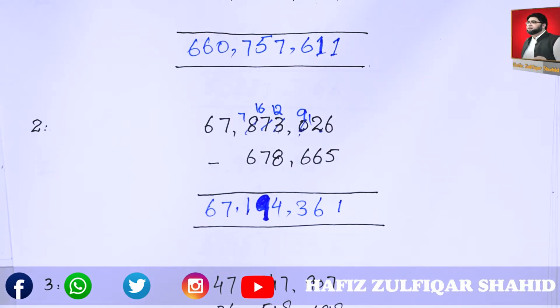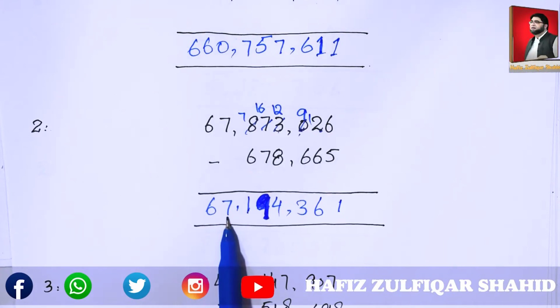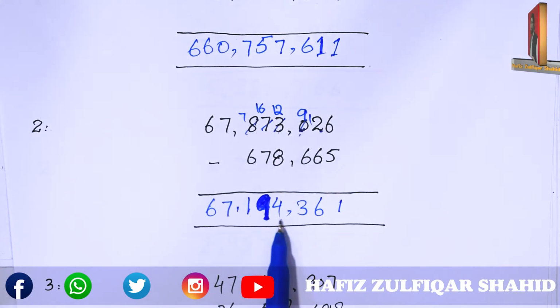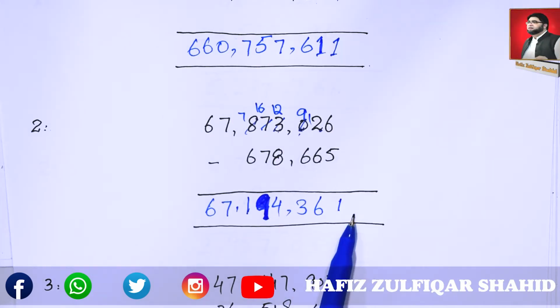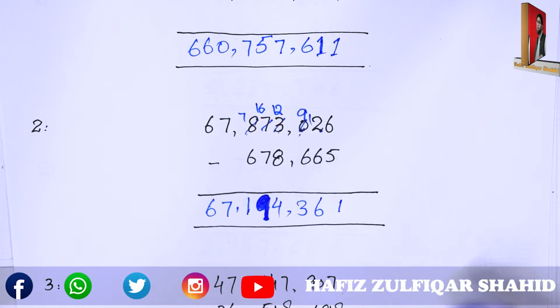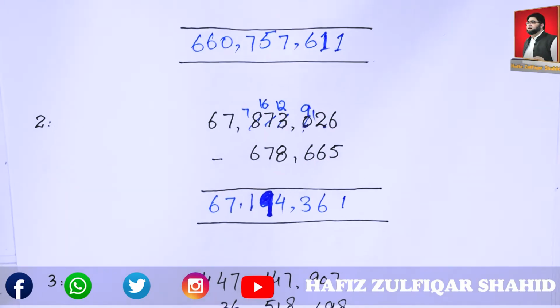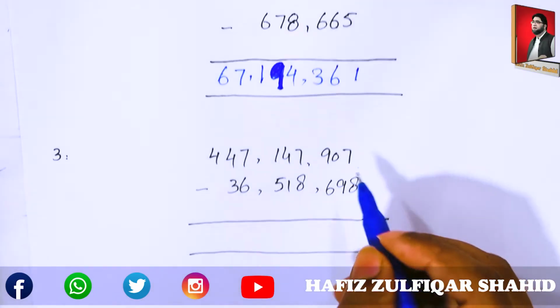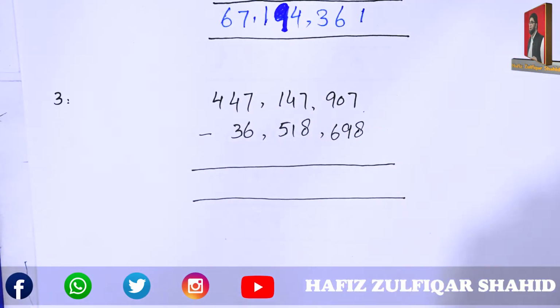This is the difference of 67,873,026. When we subtract from it 678,665, we get the difference 67,194,361 as answer. Let's practice one more question. Subtract it with the same process.